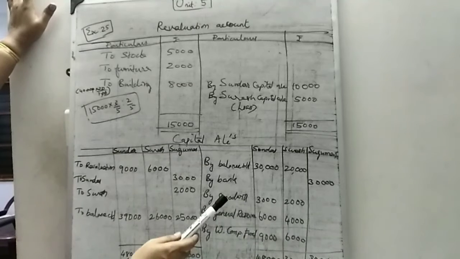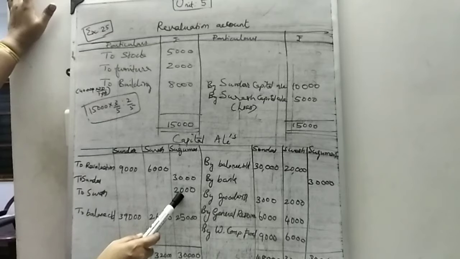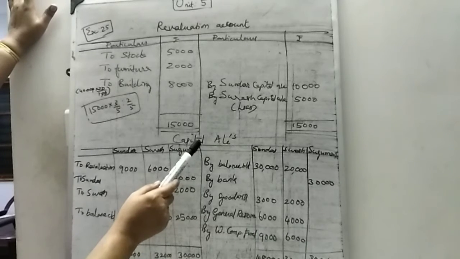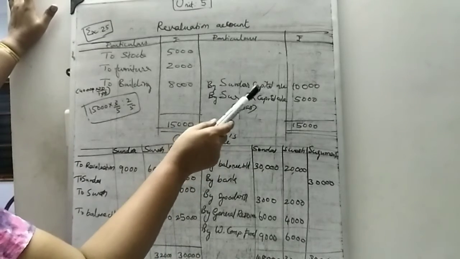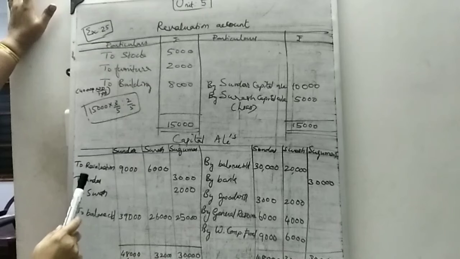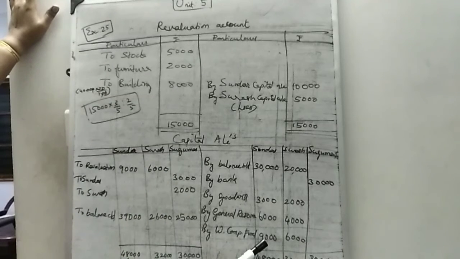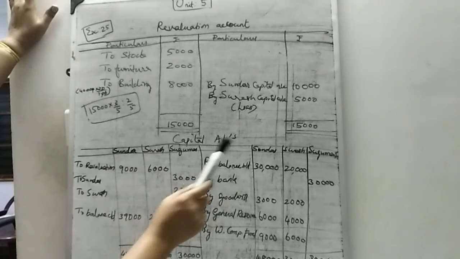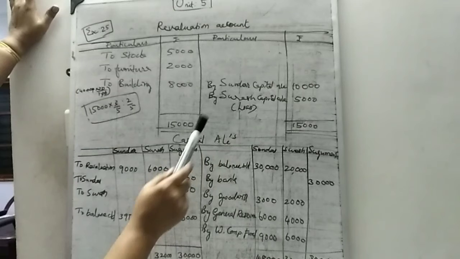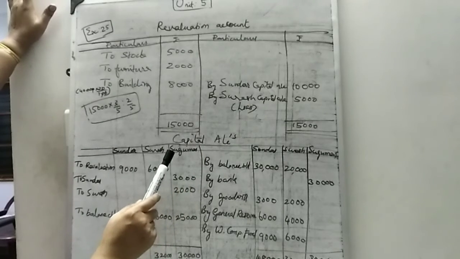Then the revaluation loss: Sundar capital, Suresh capital to revaluation, total 15,000 rupees.